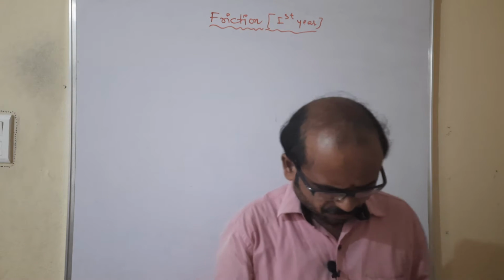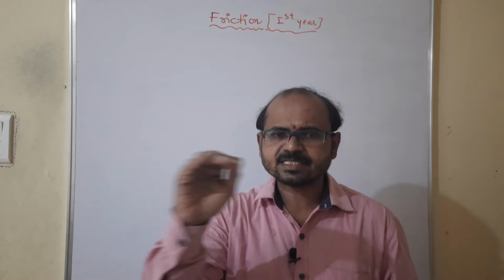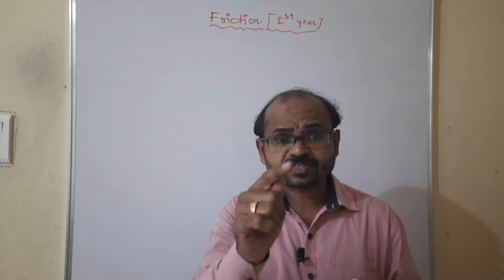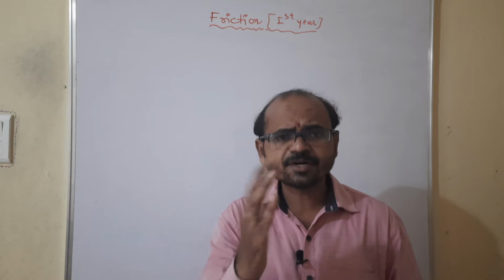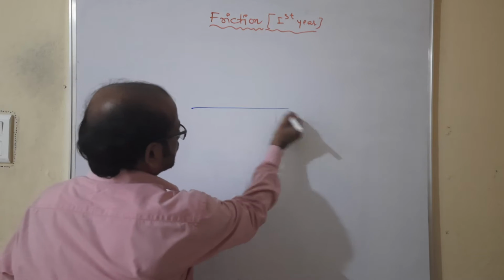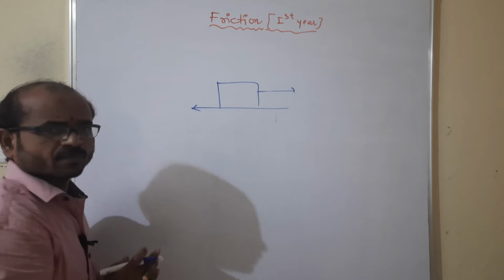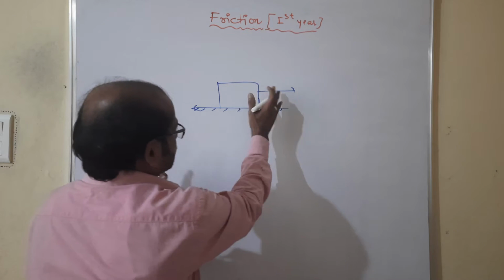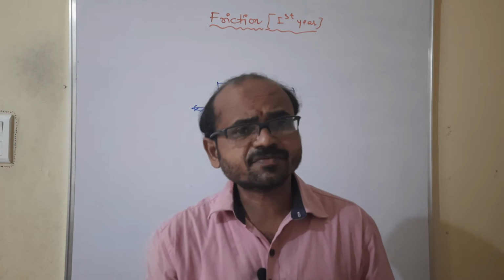And the second one is that friction depends on the nature of the sliding surface. That means when one body is moving on another body, friction depends on the nature of the sliding surfaces, because the bodies are different. Suppose it is one body and you take one more body, which is moving like this. That's what we can say: friction depends on the nature of sliding surfaces.